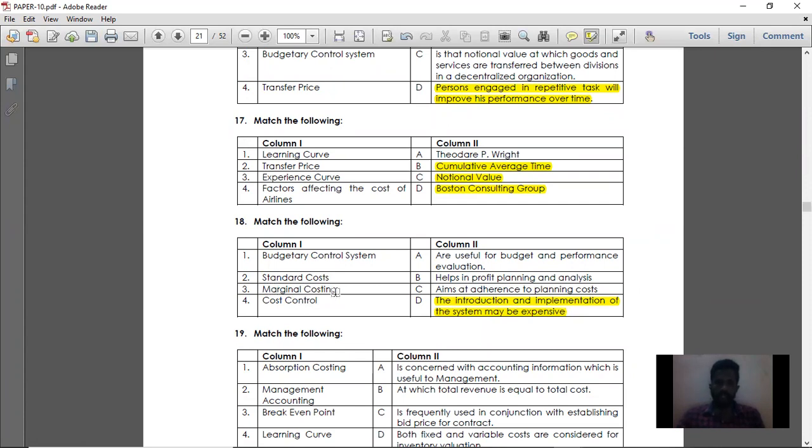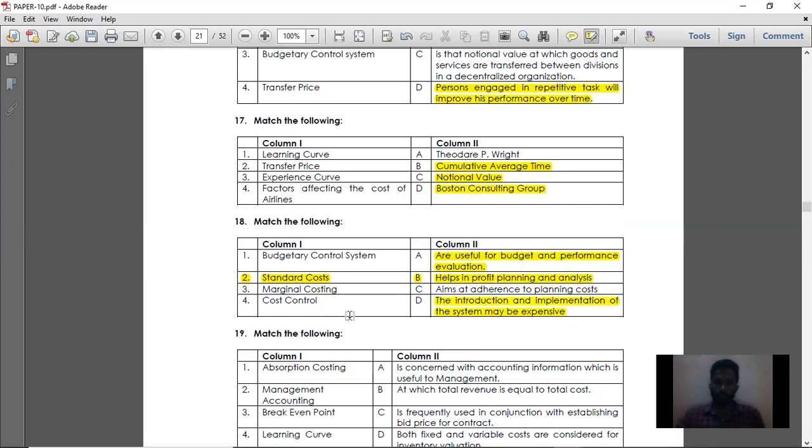Standard cost is useful for budget and performance evaluation. So for point number 2 the answer is option A. Then marginal costing. Marginal costing helps in profit planning and analysis. So marginal costing answer is option B.